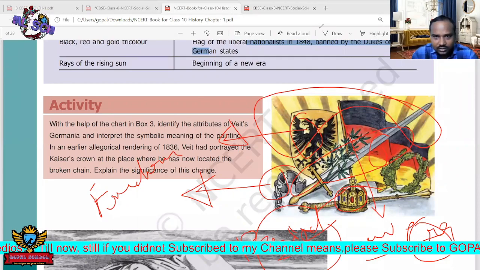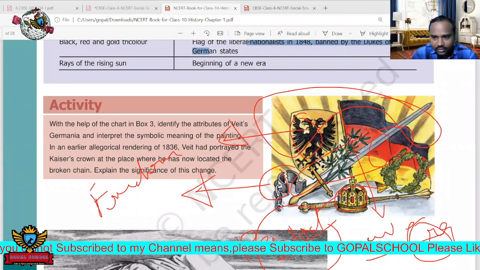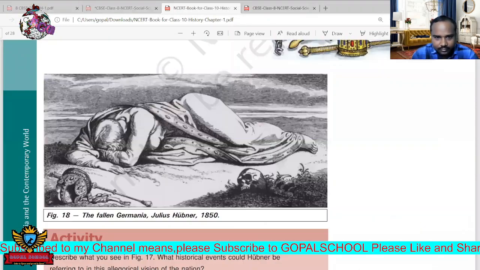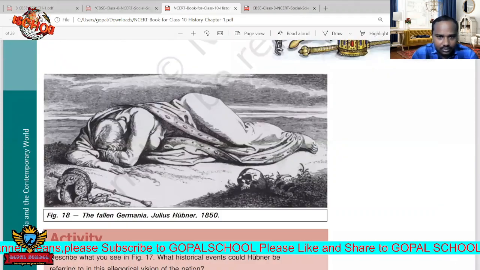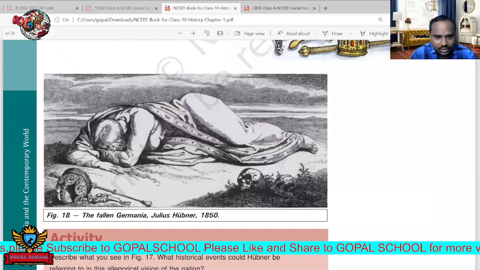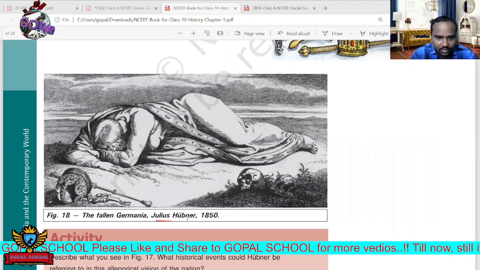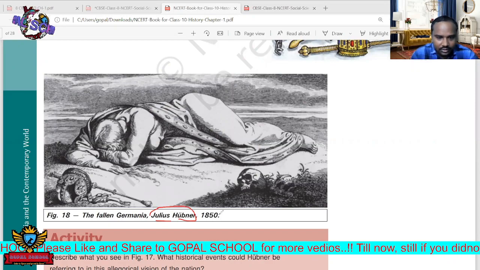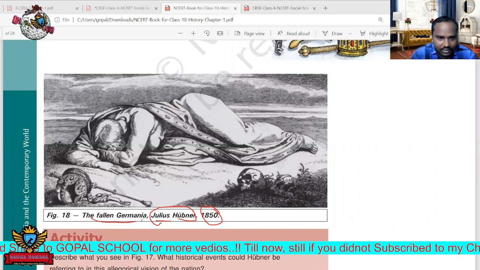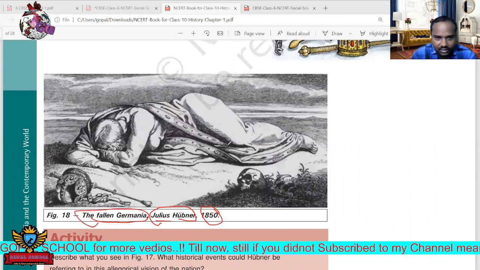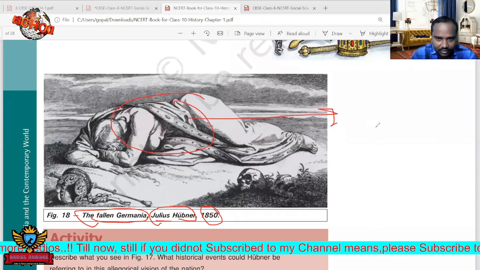And next, just to move forward. Okay, next one. So here also, yes, this is also very important. Here this is also one of the pictures, drawn by Julius Hübner in the year 1850. So what is the meaning here? The fallen Germania. Actually this figure indicates Germany or Germania.